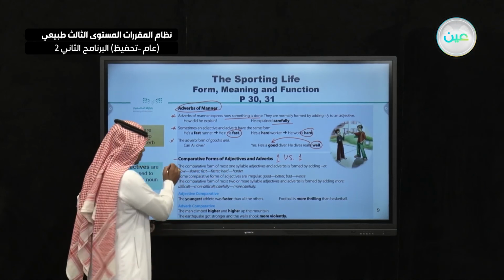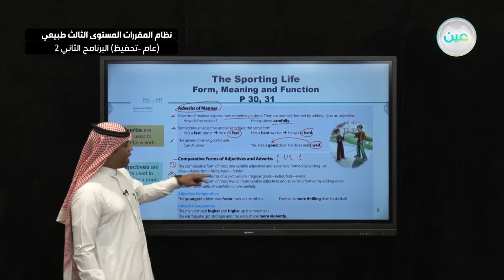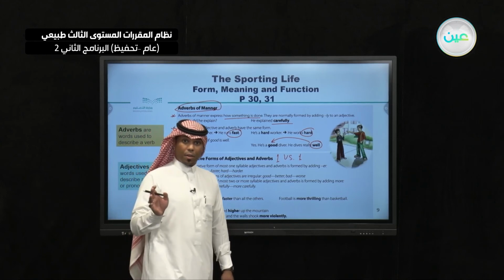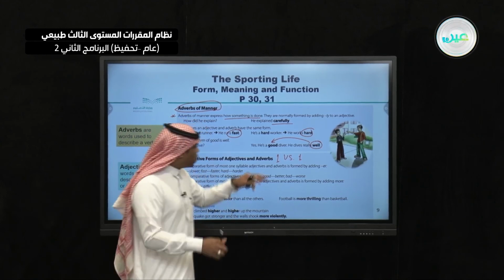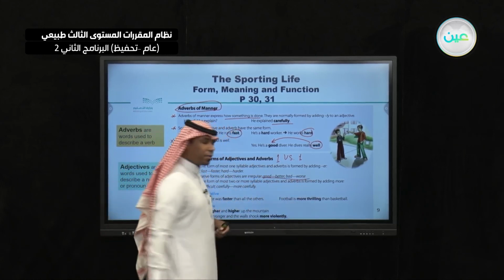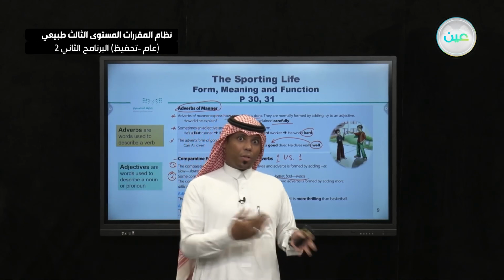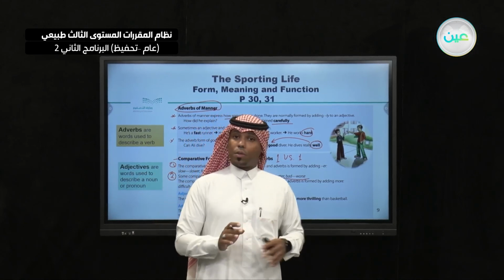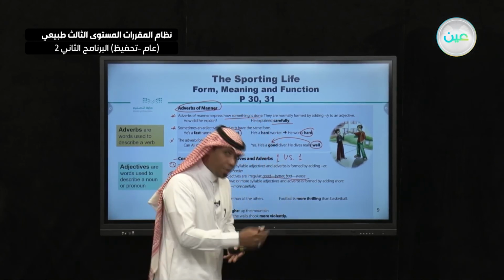Number two: some comparative forms of adjectives are irregular. Irregular means that you cannot use er with them, like good and bad. You cannot say gooder or badder. This is incorrect. You should change the word.